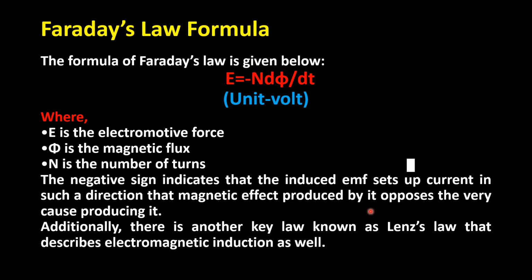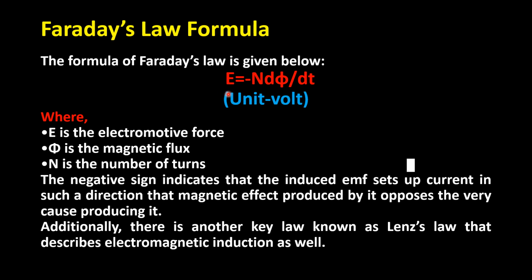Please try to understand. We all know that there is an equal and opposite reaction to each and every action. In the same way, on the same principle, you are finding the EMF induction direction is in such a way that it opposes the cause which is producing it. Who is responsible for EMF induction? d phi by dt.